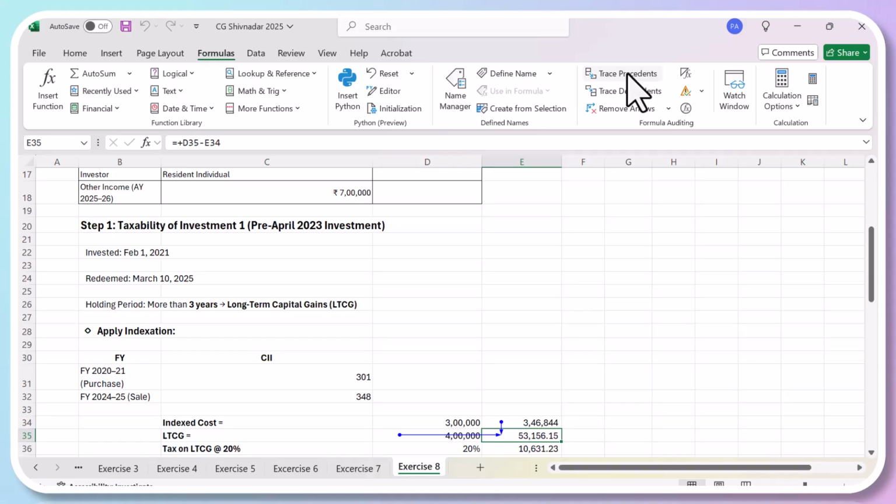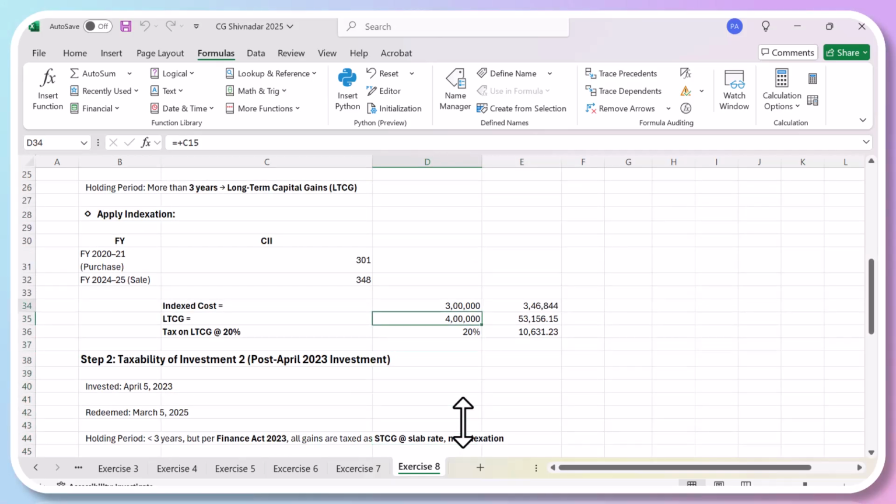Okay, fine. So please note it here. You bought it at 3 lakhs and you got the indexation benefit because it was purchased before 1st April 2023. So you are entitled for indexation benefit. The 3 lakhs worth of mutual funds are now equivalent to 3 lakh 46,844 when you are selling them. But you sold them at 4 lakhs. So the difference is 53,000, which you have earned as profit. So you have to pay 20% tax. The tax rate on long-term capital gain tax is 20%.